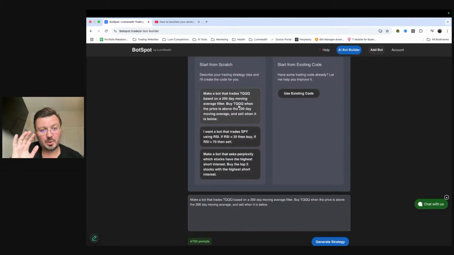I'm going to stick to a simple one. Make a bot that trades TQQQ based on a 200-day moving average filter. Buy TQQQ when the price is above the 200-day moving average and sell when it is below.